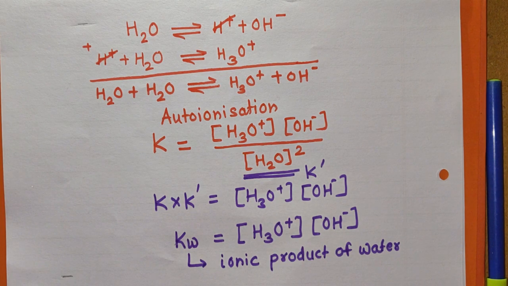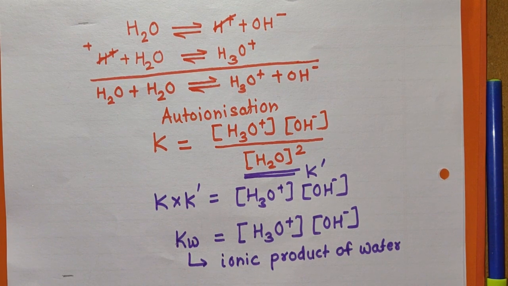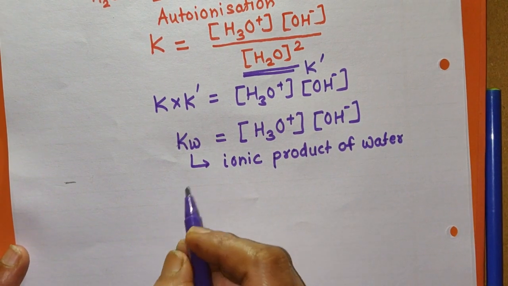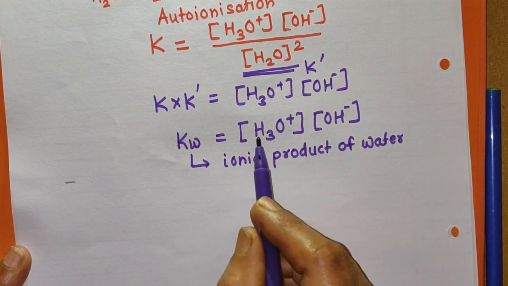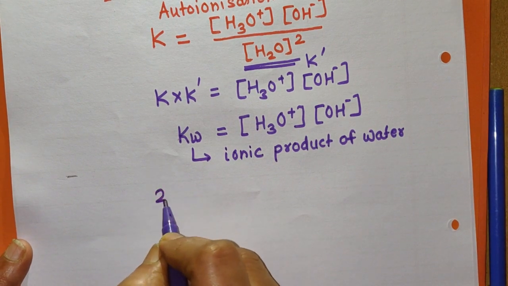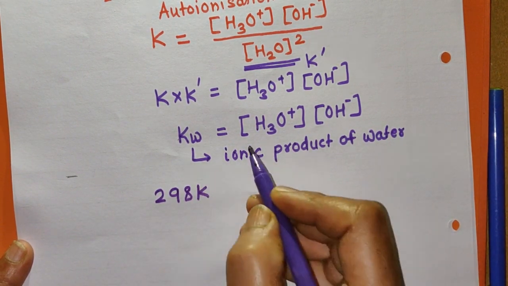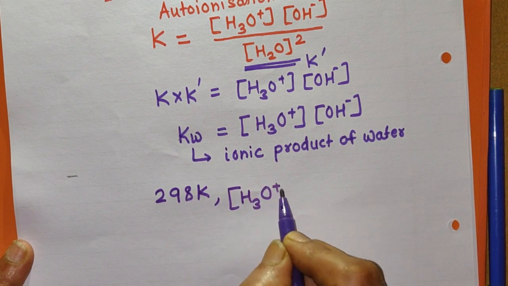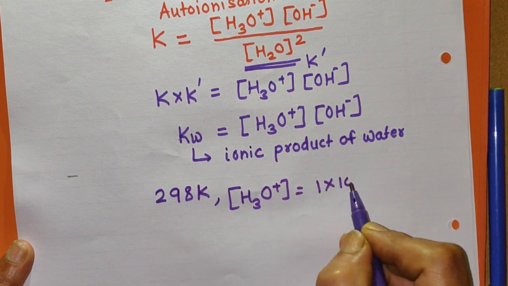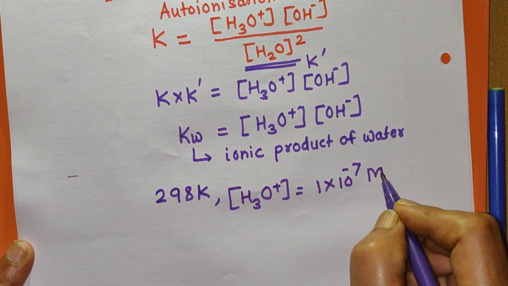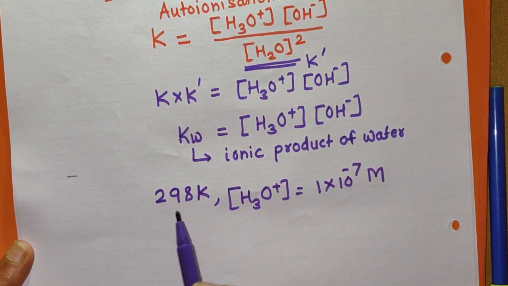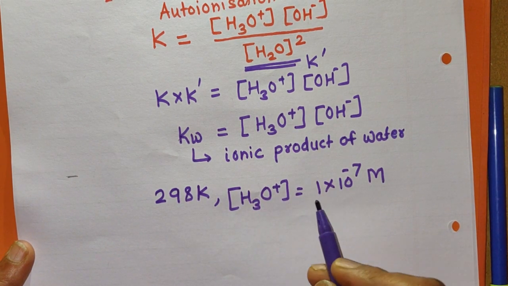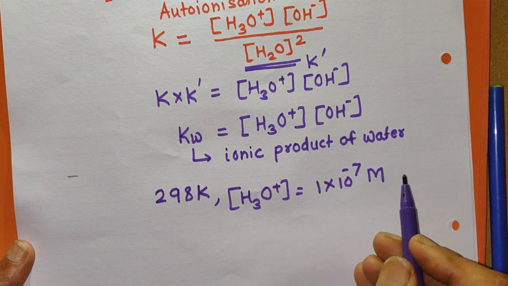Now at normal temperature, which is considered as 25 degrees Celsius, you can say the value of Kw is constant. And what is it? At 25 degrees Celsius or at 298 Kelvin, the concentration of H3O+, if it is observed, is equal to 1 into 10 raised to minus 7 mole per dm cube, or you can say it is molar concentration. So at 25 degrees Celsius or at 298 Kelvin, concentration of H3O+ is equal to 1 into 10 raised to minus 7 mole per dm cube.